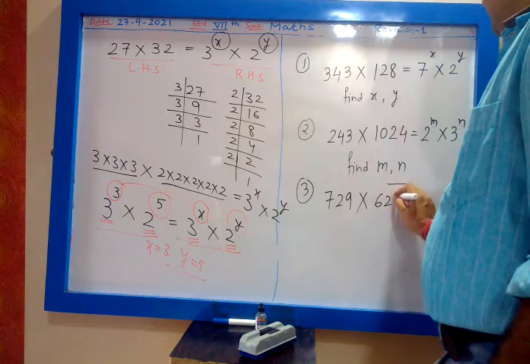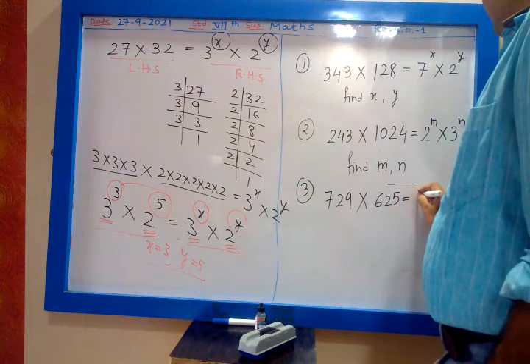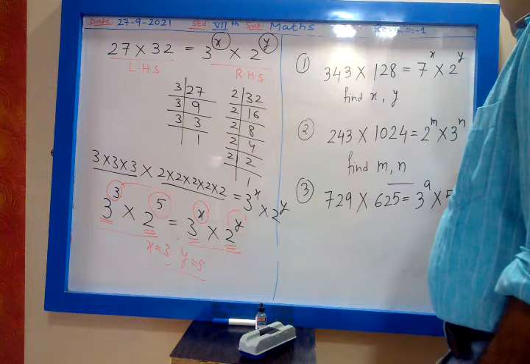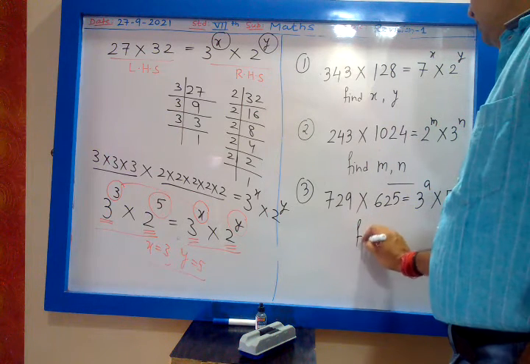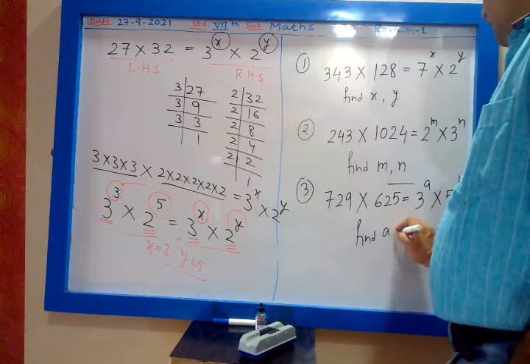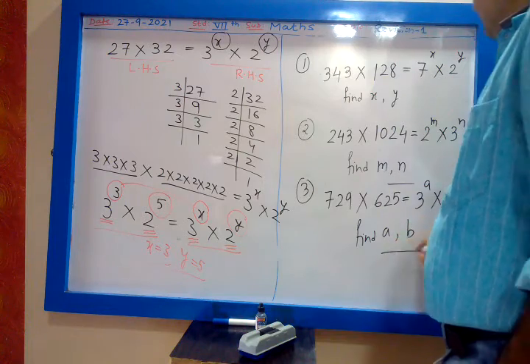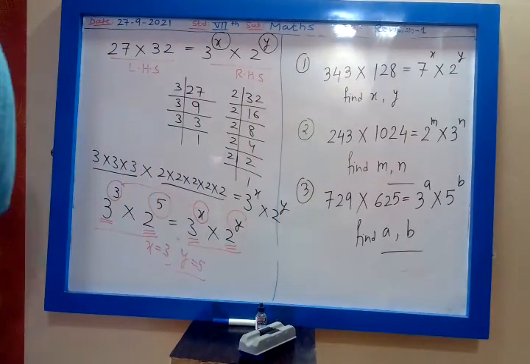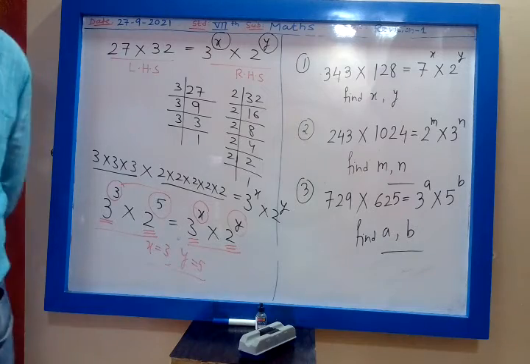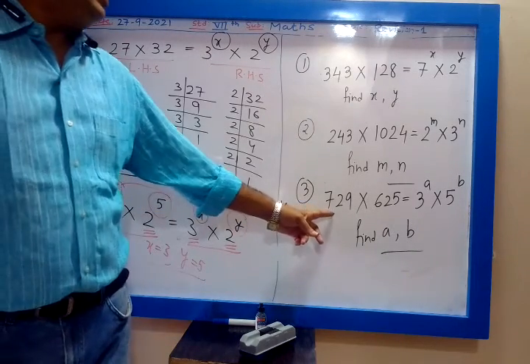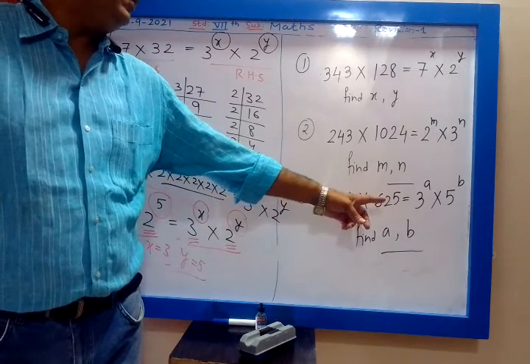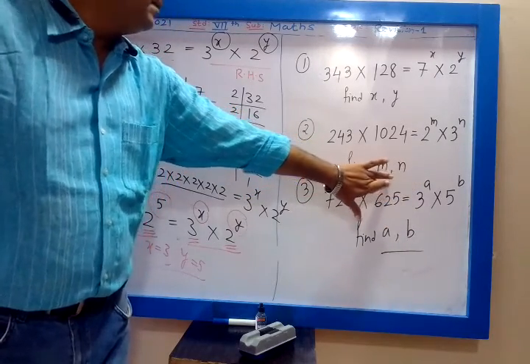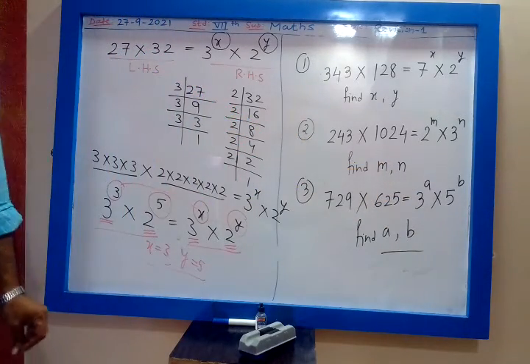Third one is 729 into 625 is equal to 3 raised to a into 5 raised to b. Find the value of a and b. Three problems of same type.